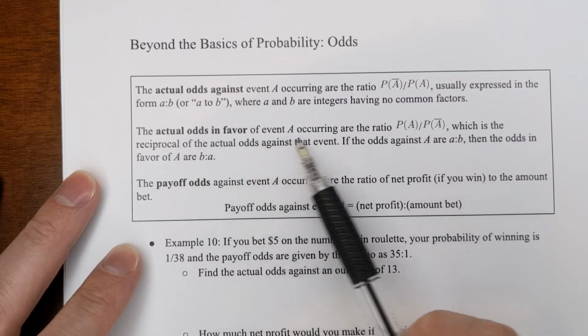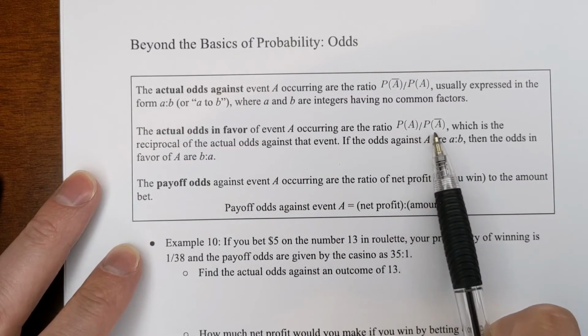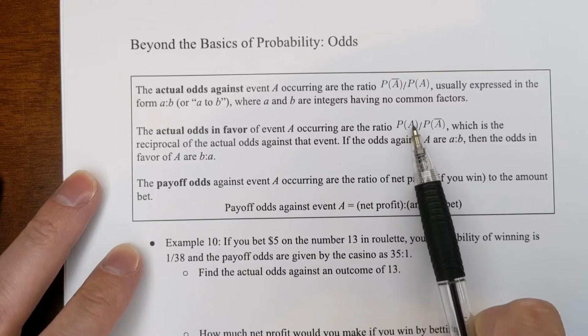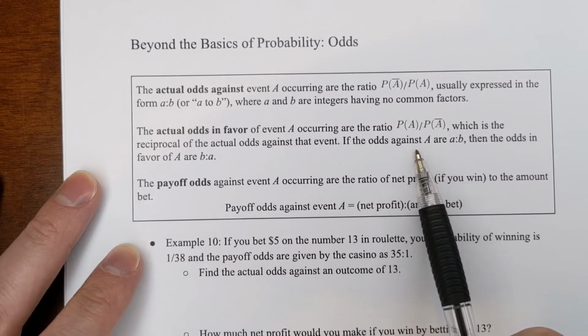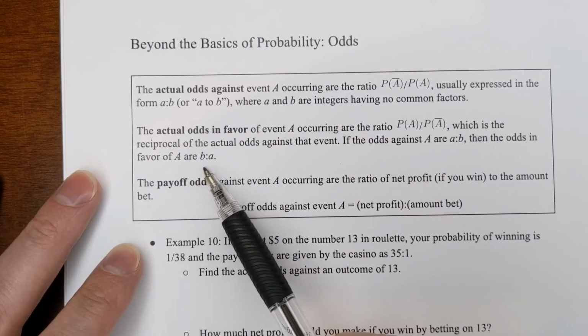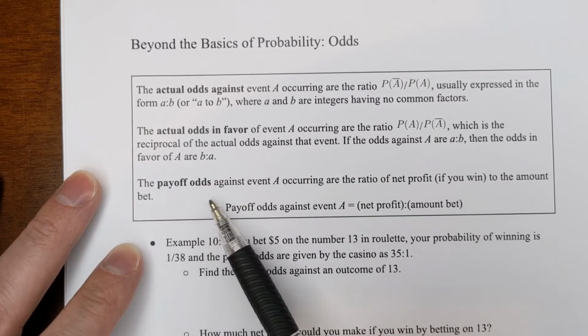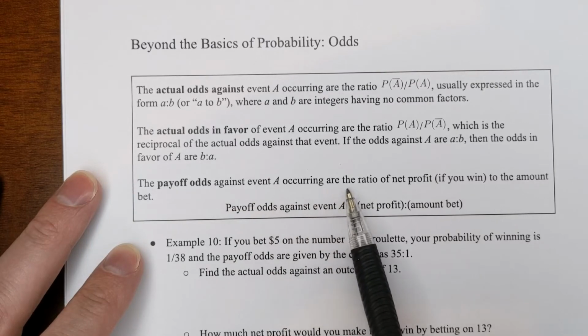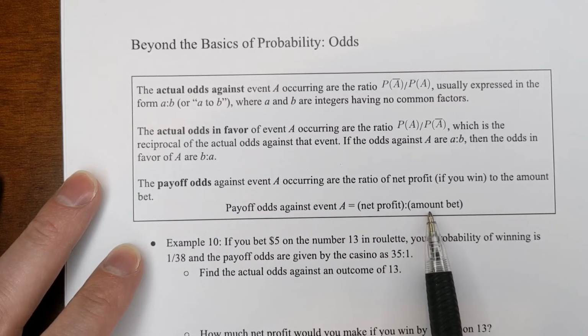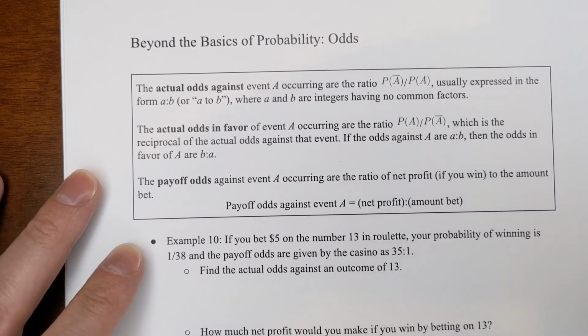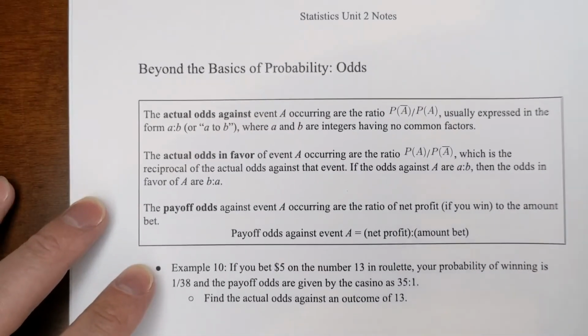Actual odds in favor is the reverse. You put the thing you want to occur on top. So if the odds against are A to B, odds in favor are B to A. The payoff odds against an event occurring are the net profit relative to the bet amount. So the last example here, I believe, let's see, let's look ahead.